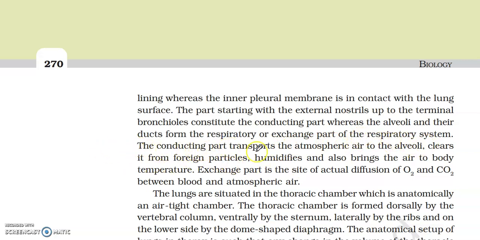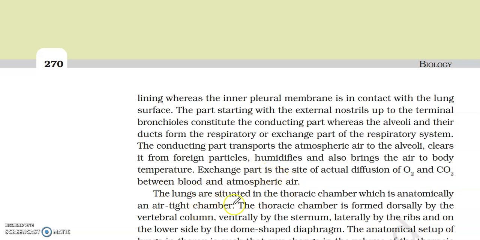The conducting part transports the atmospheric air to the alveoli, clears it from foreign particles, humidifies and also brings the air to body temperature. Exchange part is a site of actual diffusion of oxygen and carbon dioxide between blood and atmospheric air.